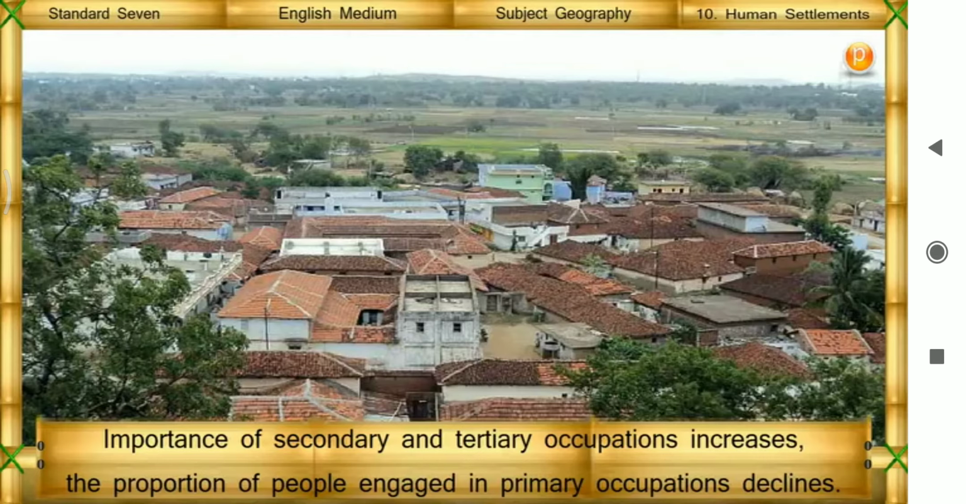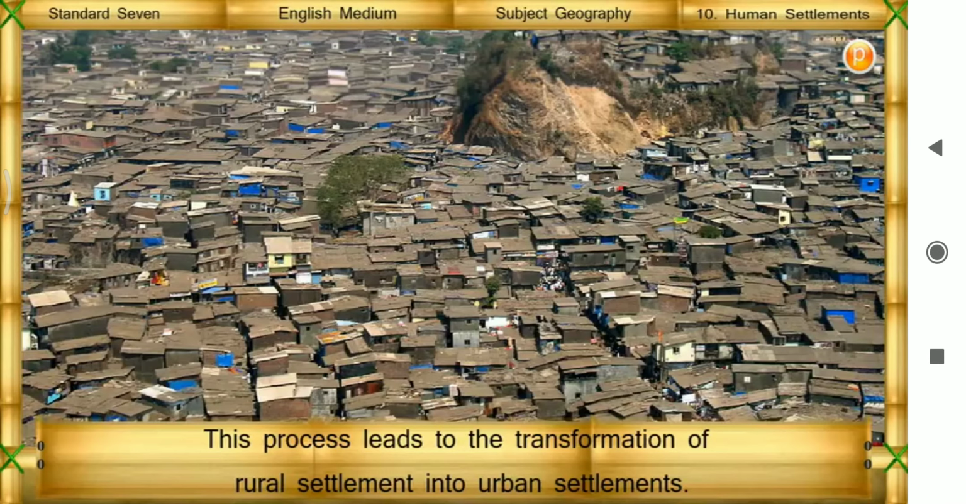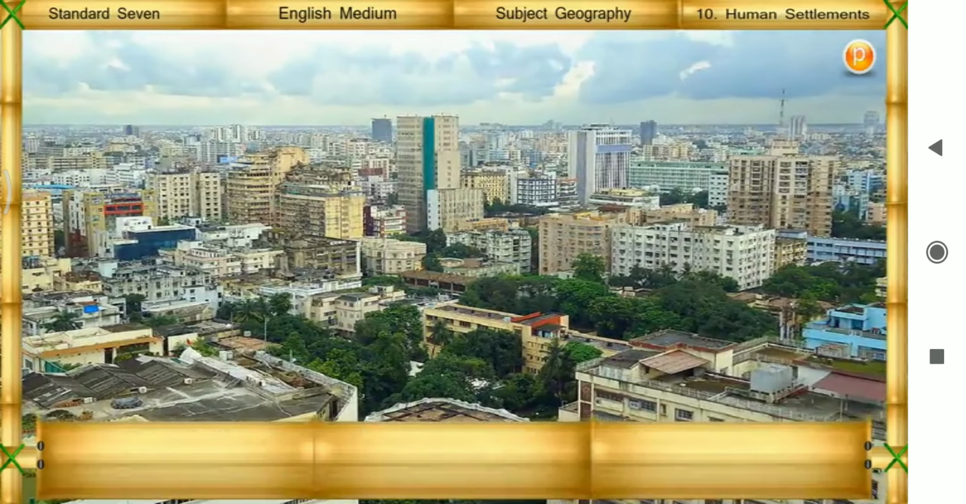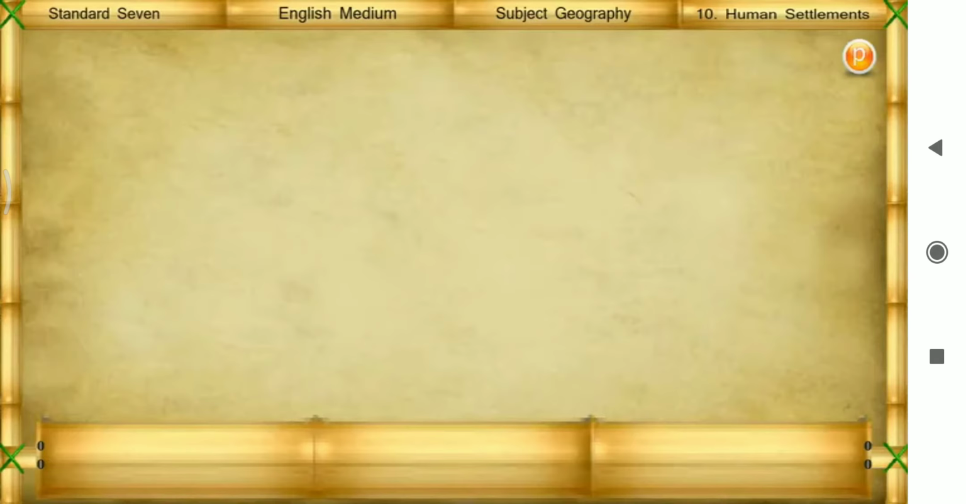The proportion of people engaged in primary occupations declines. This process leads to the transformation of rural settlement into urban settlements. Due to religious, historical, commercial, educational and administrative reasons, and also due to tourism, the original settlement may transform into an urban one.